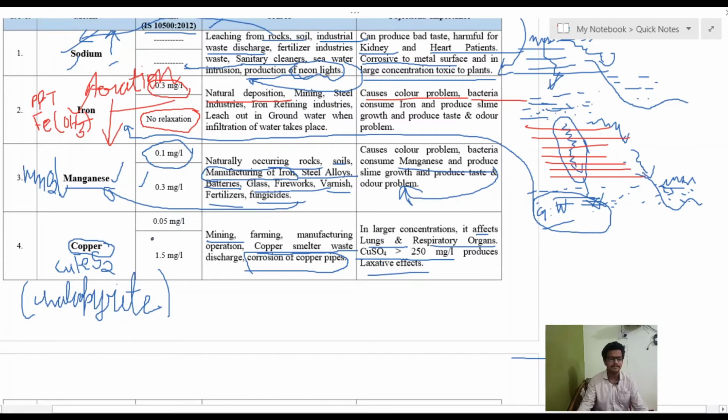The permissible limit for copper is 0.05 milligram per liter, and the cause for rejection is if the concentration is 1.5 milligram per liter.